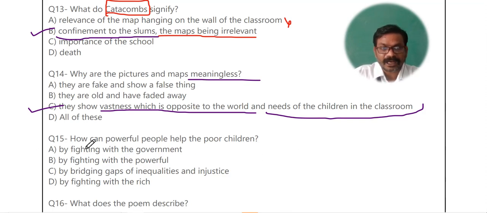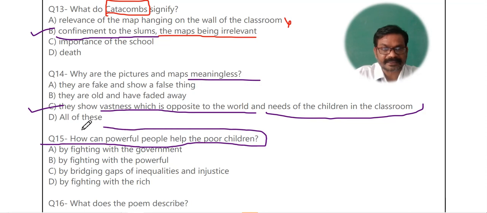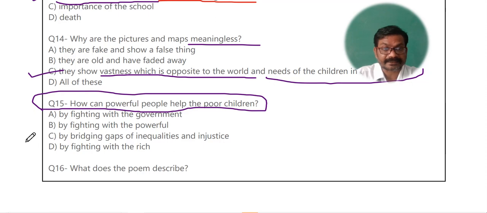Now question number 15. How can powerful people help the poor children? Powerful people are there, the dominant people of the society are there, the authorities are there, the educators are there, the inspectors are there. How can these people, the influential people of the society, help the children? That is the biggest question, and the right answer is by bridging gaps of inequalities and injustice.